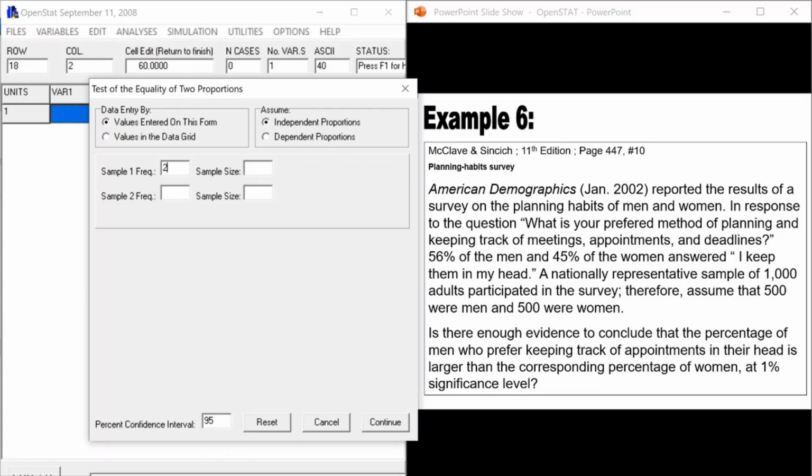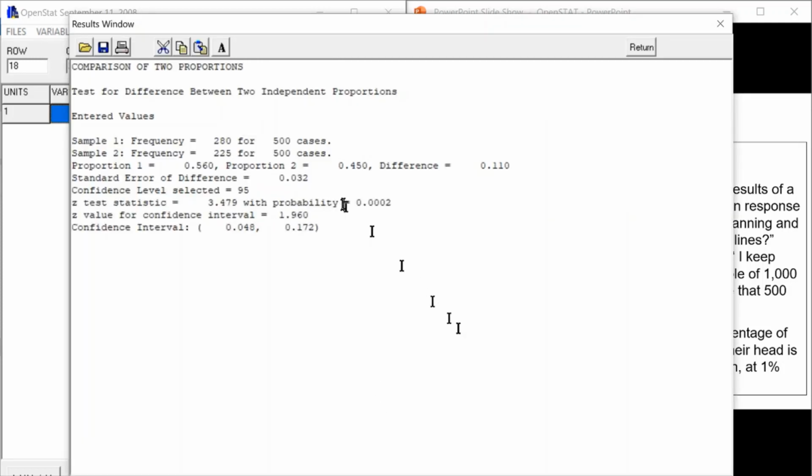That will give you 280 out of 500, and for the 45%, that will give you 225 out of 500. Click on continue. That's the result that you get.